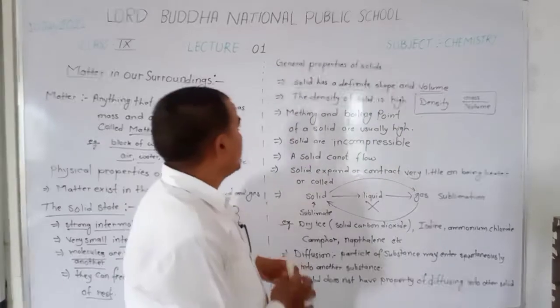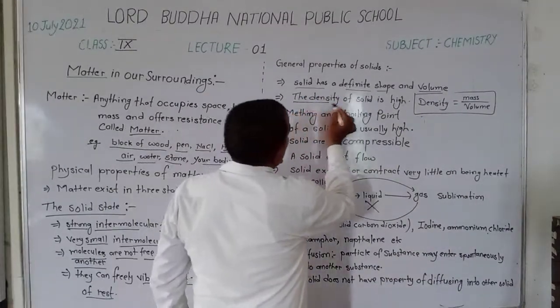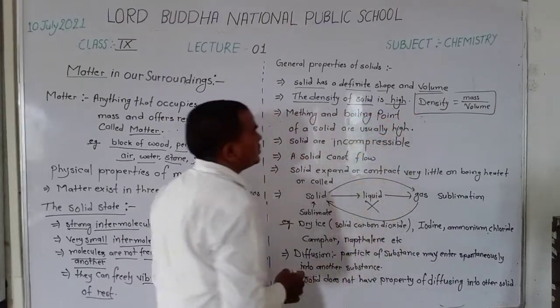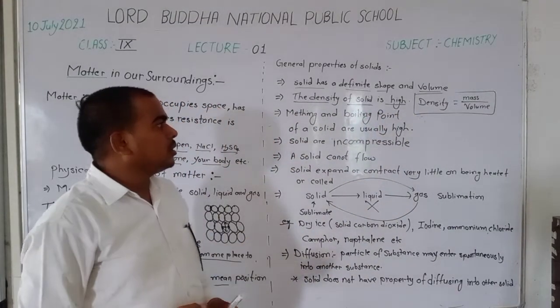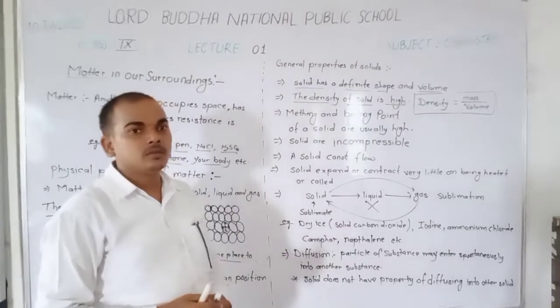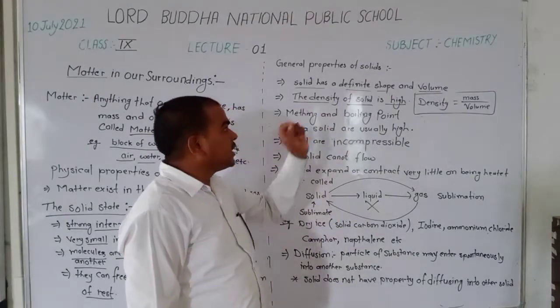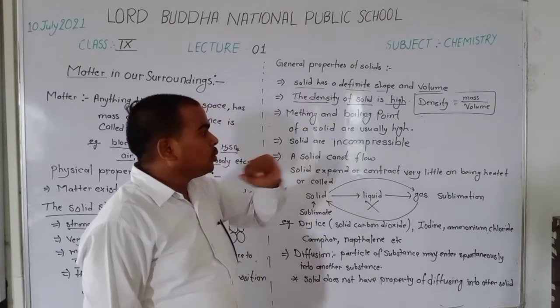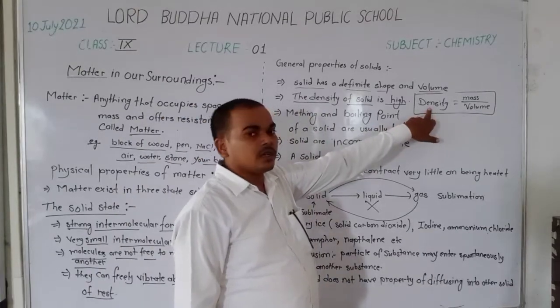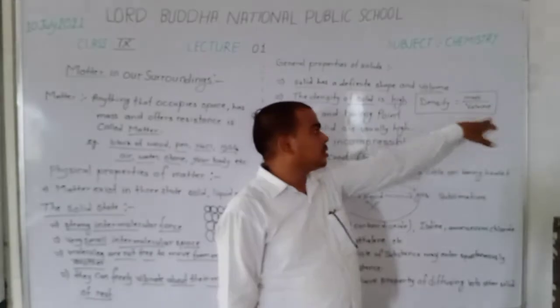Okay. The density of a solid is high. Why? Before discussing the density of a solid, observe the formula of density. Density is equal to mass by volume.